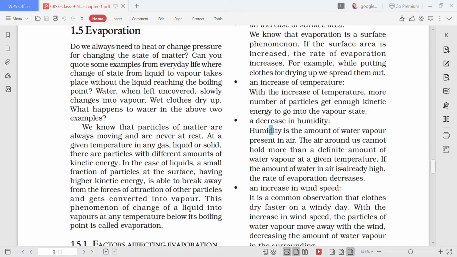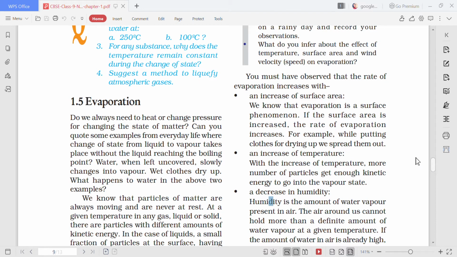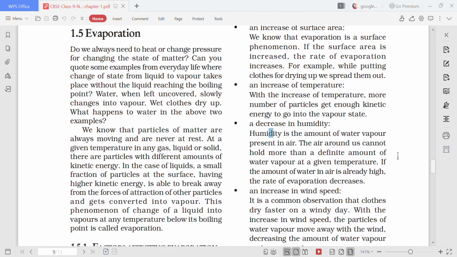So there are four factors that you have studied, children. One is the surface area, then temperature, then humidity and wind speed. Out of the four, three are directly connected except humidity. Humidity is the one which is indirectly connected, or which is the reverse of evaporation. So children, now write down a question here.